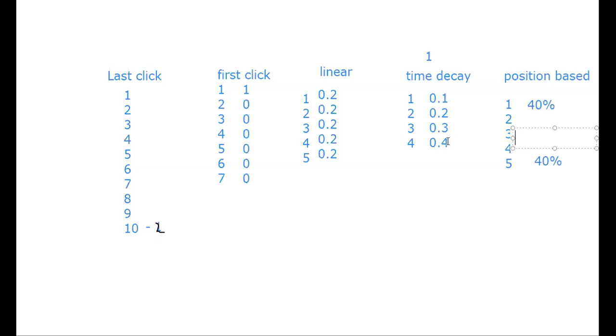So in time decay, what happens? The closer your ad or ad click to the conversion, it will get the maximum weightage. You understand weightage, right? Right. So let's say there was one conversion. How would you divide one conversion with the maximum weightage to the nearest conversion? I will show you one more method. This is how we are doing numerically.